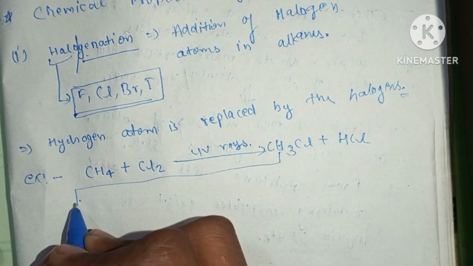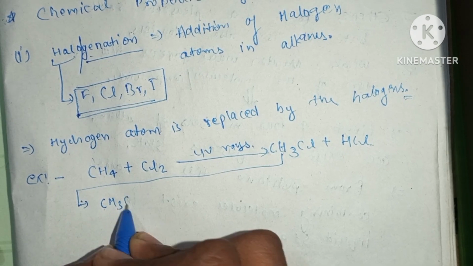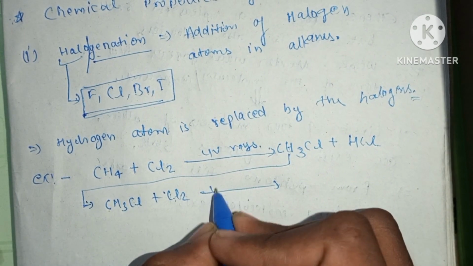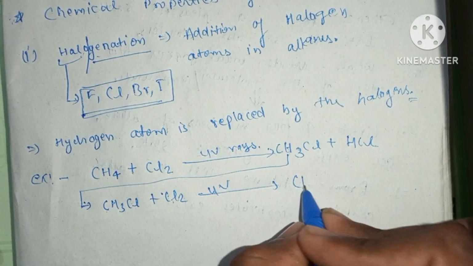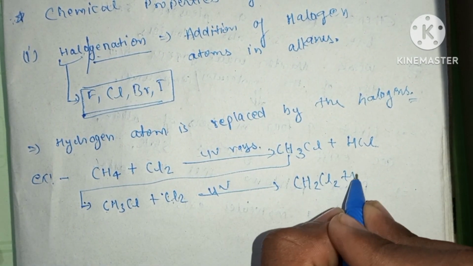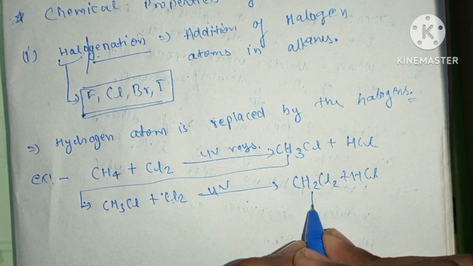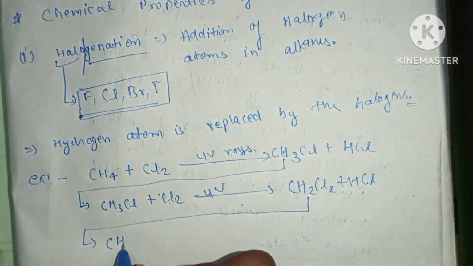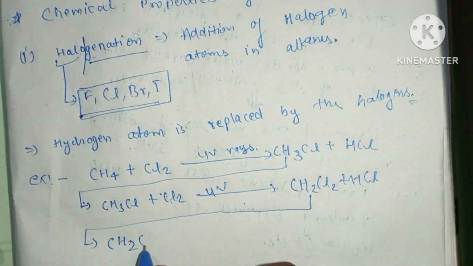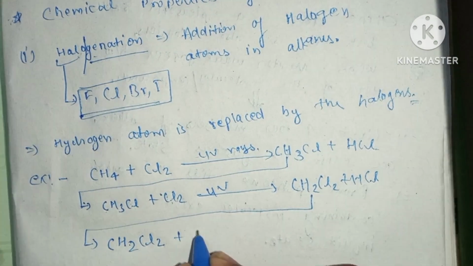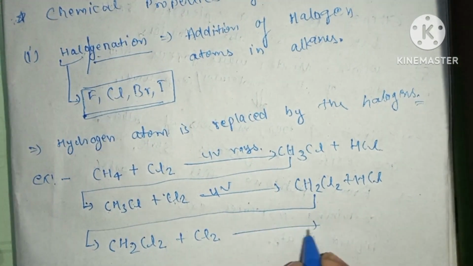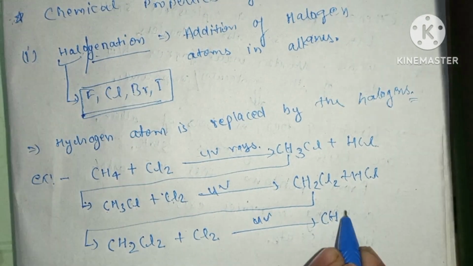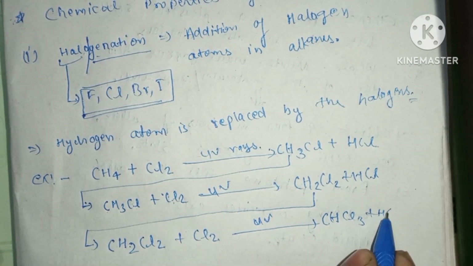And now again we will perform the halogenation process in this compound. So CH3Cl plus Cl2, it will give CH2Cl2 plus HCl. Now we will again perform the halogenation process in this compound. So CH2Cl2 plus Cl2 in the presence of UV rays, it will give CHCl3 plus HCl.